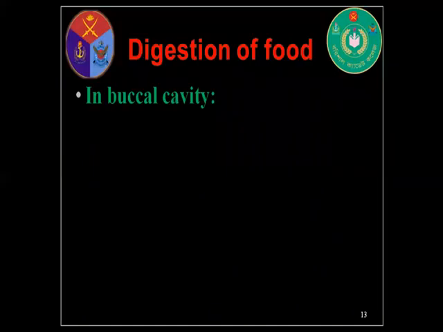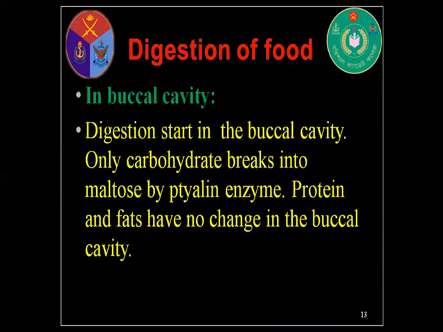Now, digestion of food. At first, in the buccal cavity. Digestion starts in the buccal cavity. Dear boys, do you know what digestion is? I have already told it in my first class. Now I repeat it. The biochemical process by which complex food substances break down into simple and absorbable elements in the presence of enzymes is called digestion. And this digestion starts in the buccal cavity.